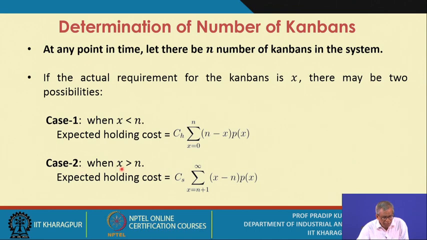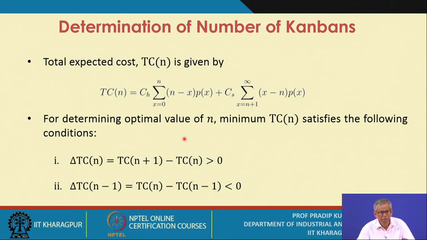In case 2, when x is greater than n, you will have the expected shortage cost, and the expected shortage cost is CS into sigma (x minus n) into px, where x varies from n plus 1 to infinity. So you have the expected holding cost and the expected shortage cost. Then what is the total expected cost?